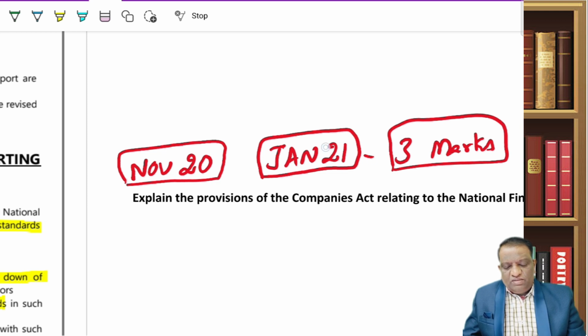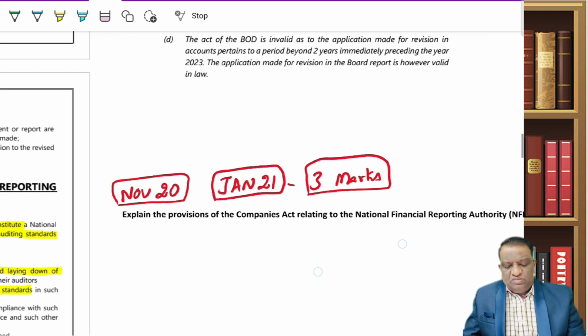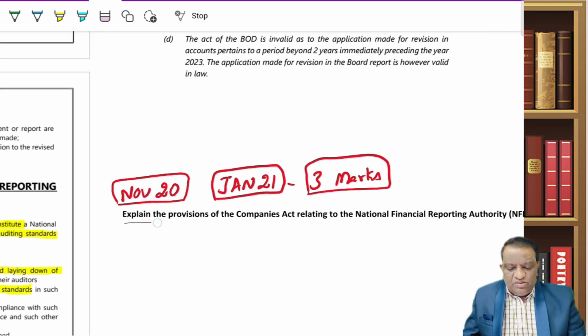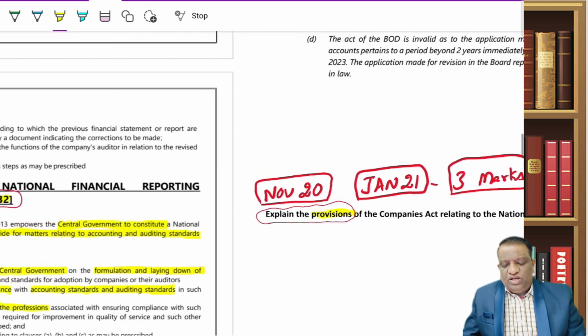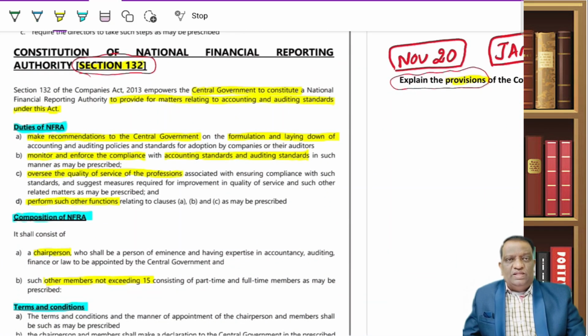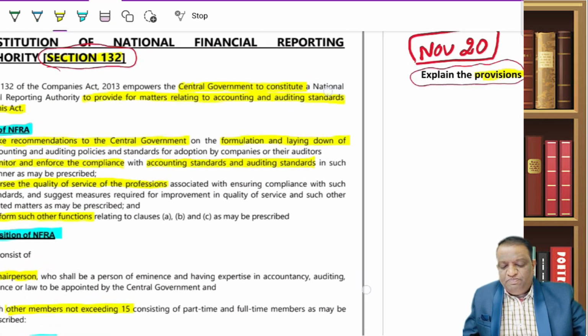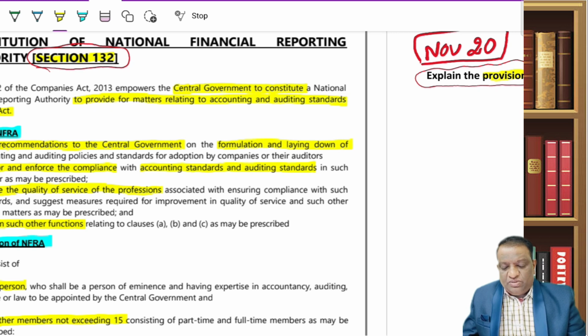So if you look at the past, in November 20 and Jan 21, he had asked for that for 3 marks, and the question is also a very vague one. So he's asking you to explain the provisions. That's all. So from the examination perspective, it is good enough that you got a glance of all these matters. Now, let us come back to it.